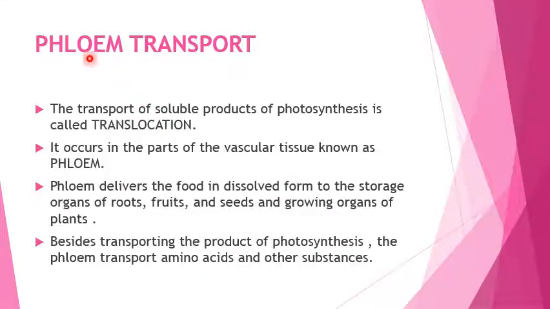So the next transport is your phloem transport. The transport of the soluble products of photosynthesis, that is food, is called translocation. It occurs in the part of the vascular tissue known as the phloem. Phloem delivers the food in dissolved form to the storage organs of the root, fruits and seed, and the growing parts of the plant, because they need the energy. Besides transporting the products of photosynthesis, the phloem transports amino acids and other substances like hormones.